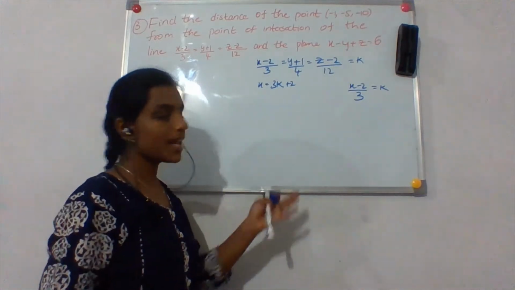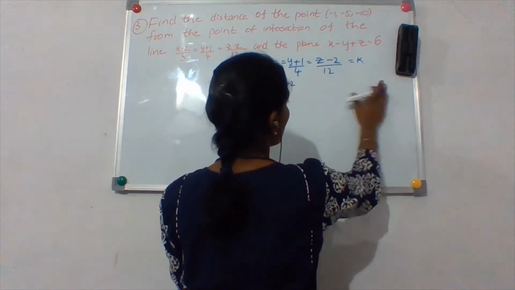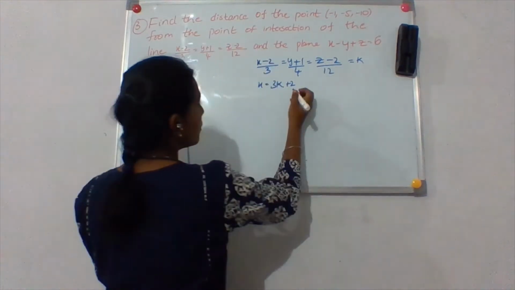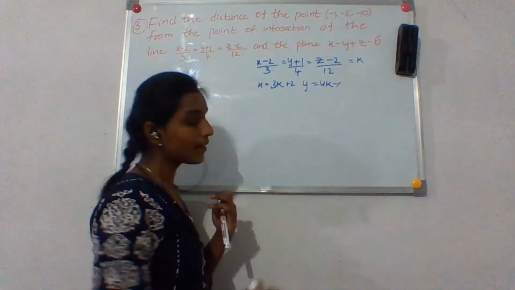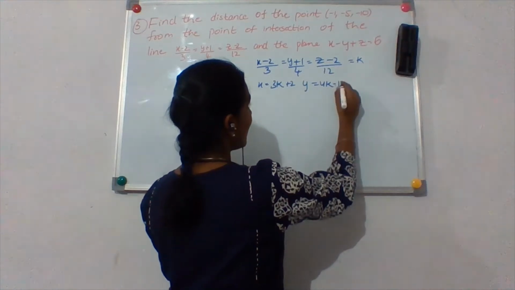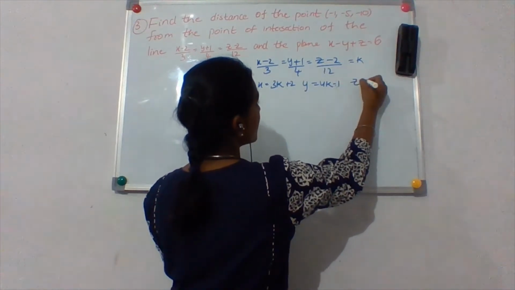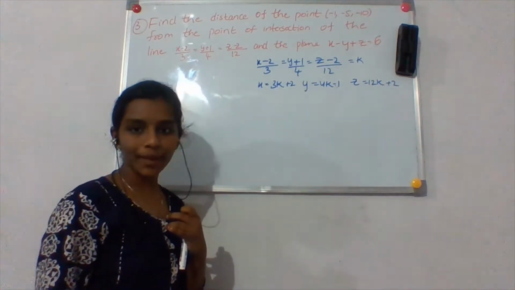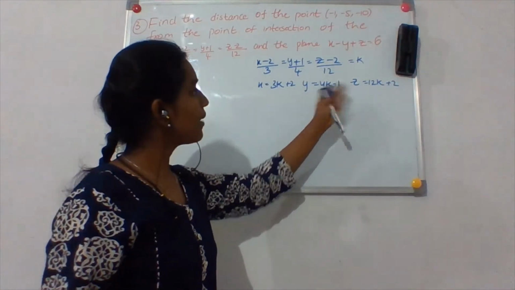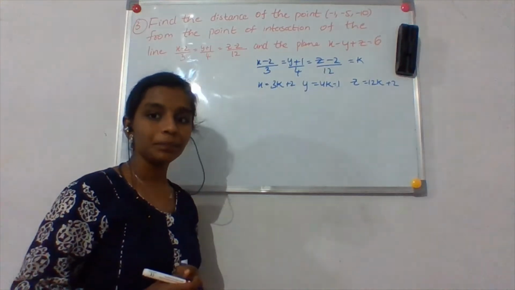Right? So in the same way, I am going to write for y. y is equal to 4k minus 1. Am I right? Okay. And now z is equal to 12k plus 2. Am I right? So these are the x, y and z values over here.